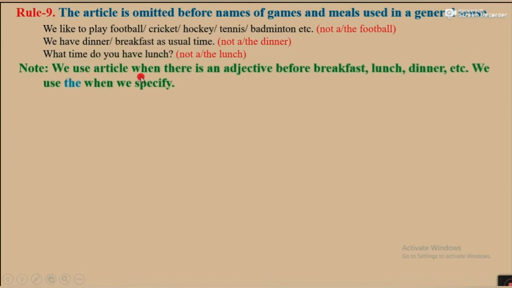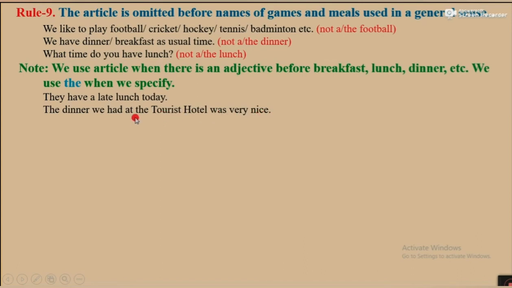But we use article when there is an adjective before breakfast, lunch, dinner, etc. We use the when we specify. For example, they have a late lunch today. Here, late is used before lunch. So we can use article. And we can use the if we specify. The dinner we had at the tourist hotel was very nice. Here, specific dinner. So we use article the.